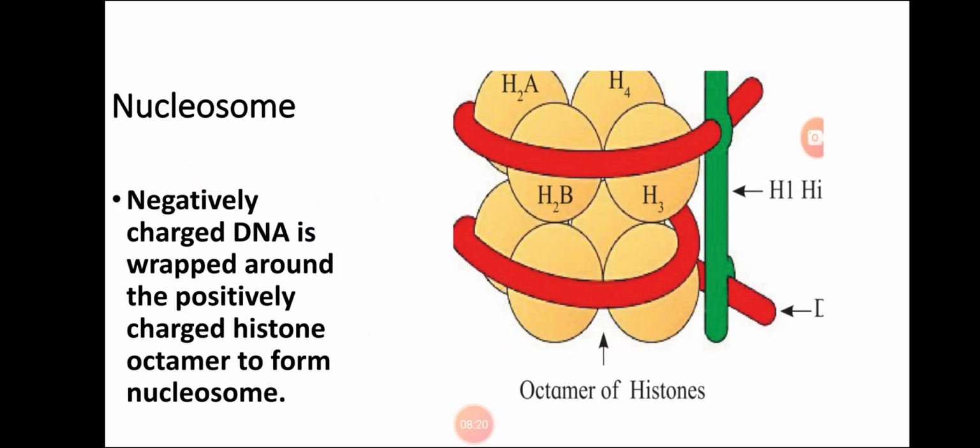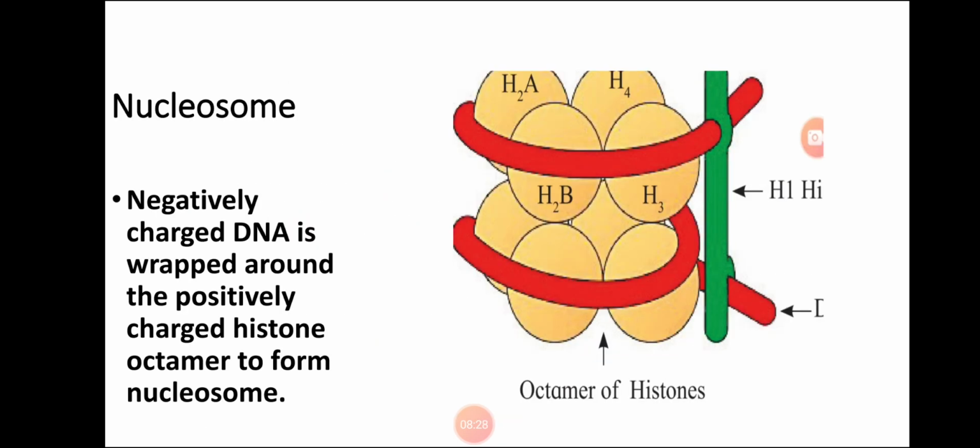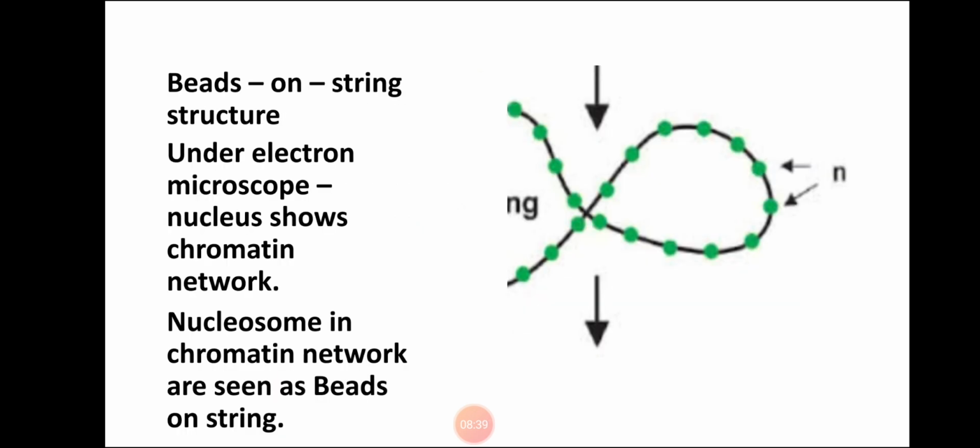So the first point was that for packaging we require histones, 8 molecules of histones arranged in such a way that they form the histone octamer. The negatively charged DNA wrapped around the positively charged histone is called the nucleosome. Under an electron microscope it appears like a beads on string structure.